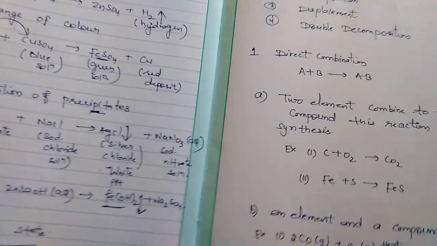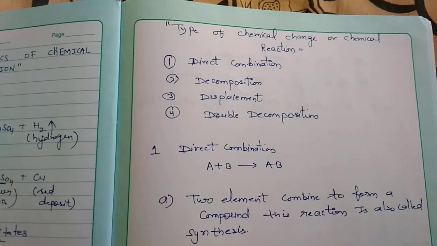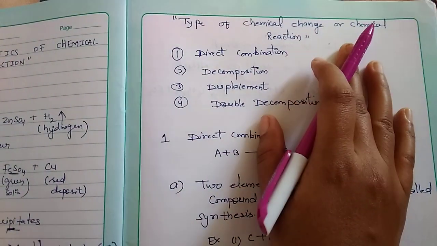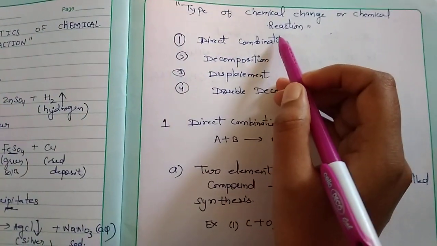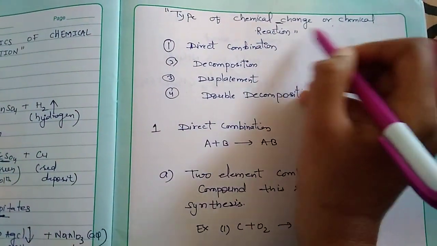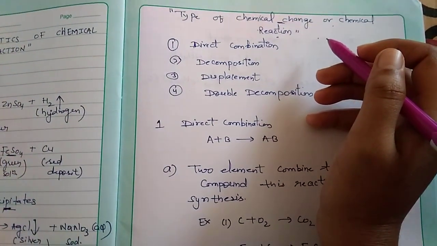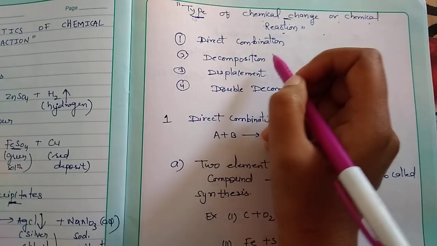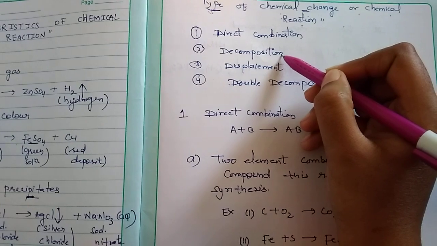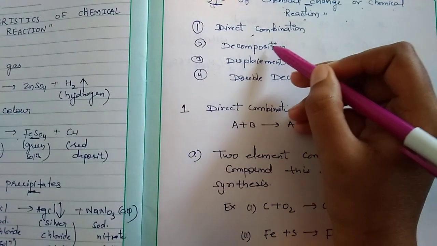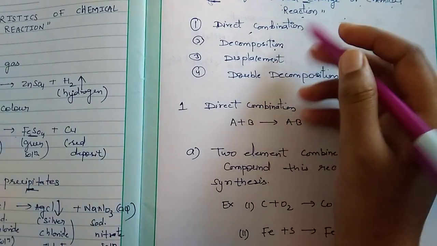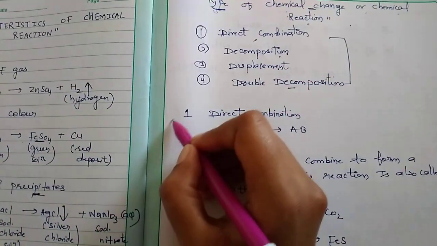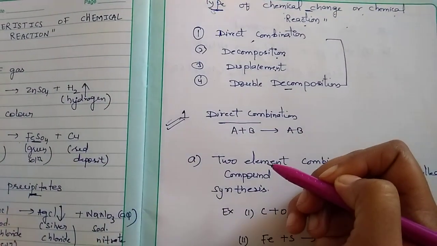Next topic that we are going to discuss is types of chemical changes or chemical reactions. What is a chemical change or chemical reaction? This we already discussed in our previous video. Today we are going to discuss the types of chemical reactions. These are the following types: direct combination, decomposition, displacement, and double decomposition. Today we are going to discuss only direct combination.